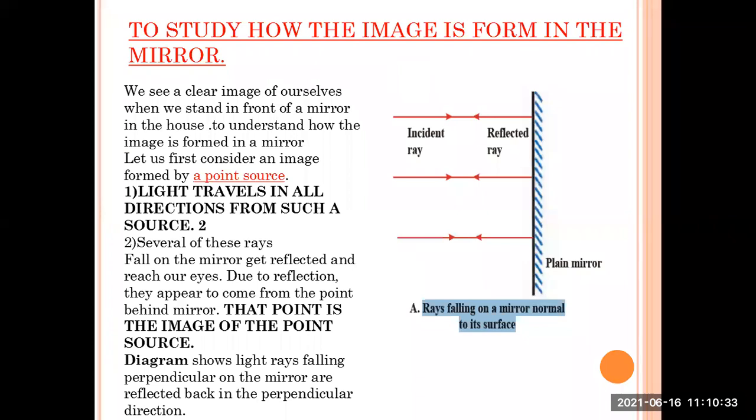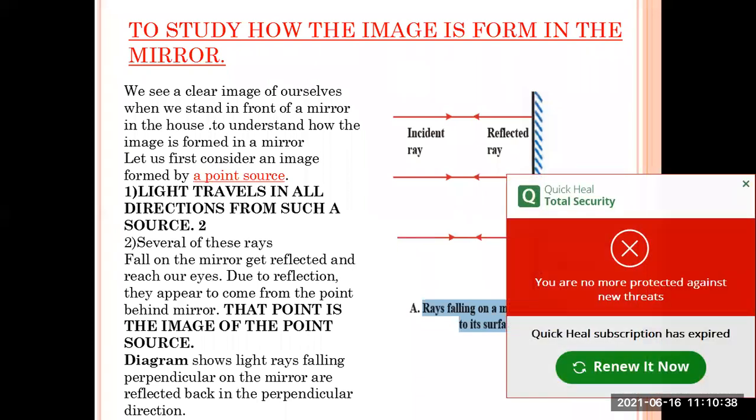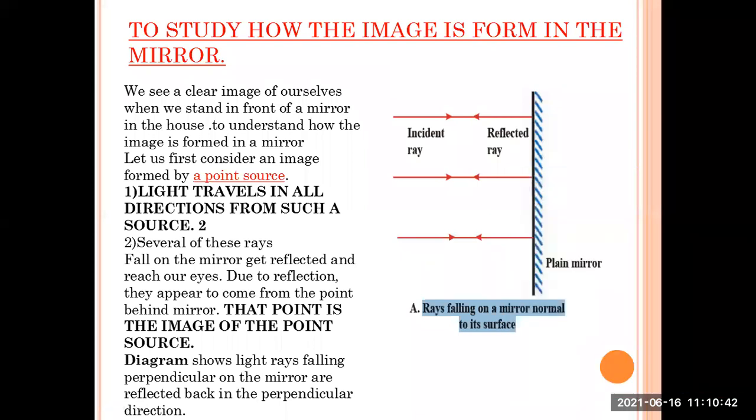Now we are here to study how the image is formed in a mirror. So this is the normal plane mirror. So what happens? Rays fall on the mirror normal to its surface. We see a clear image of ourselves when we stand in front of a mirror in the house. To understand how the image is formed in a mirror, let us first consider an image formed by a point source.